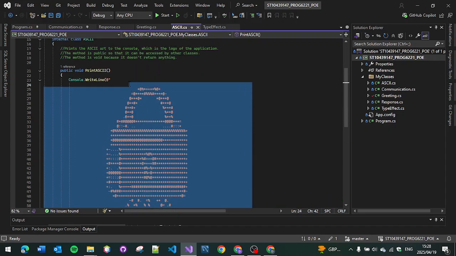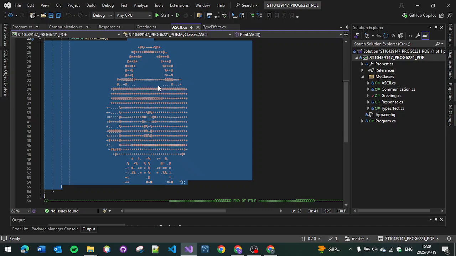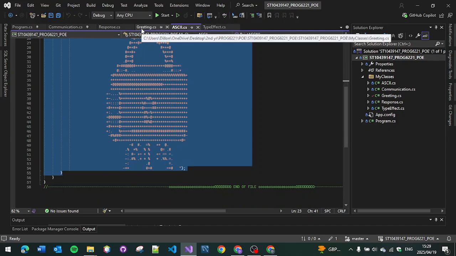Over here in the ASCII class, I used the method called print ASCII, and I am printing the logo of the app, of the console app.